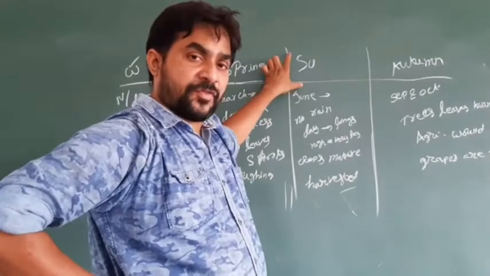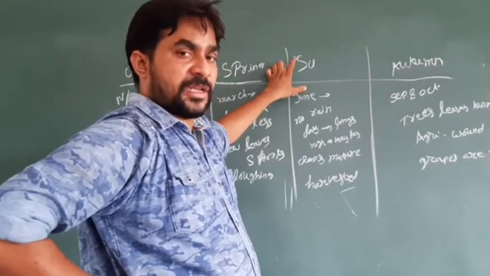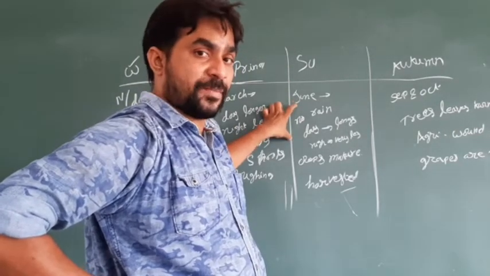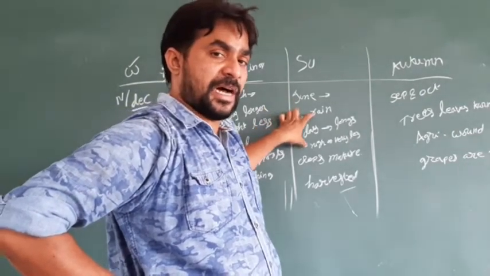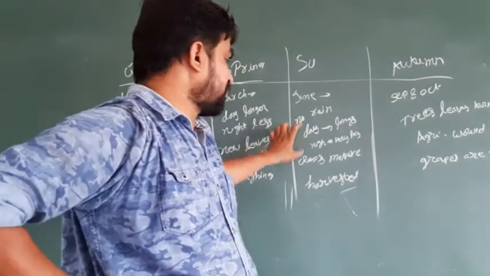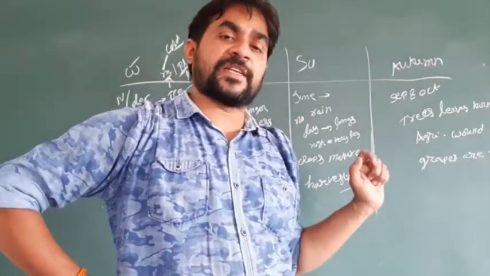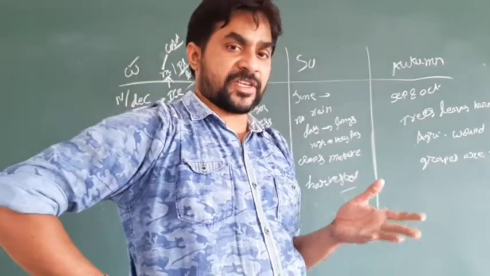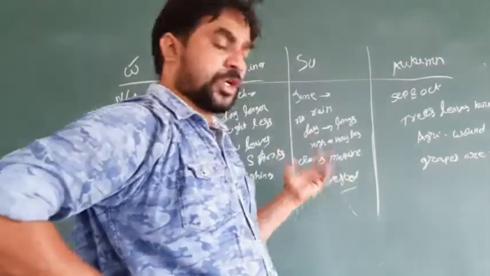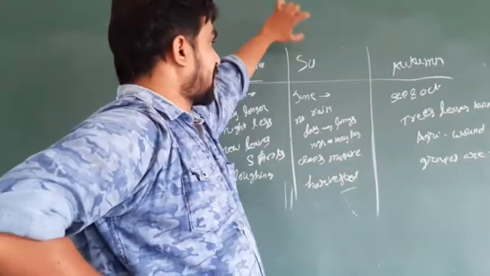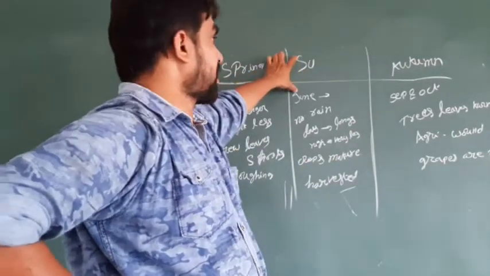So in the summer season there is too much daytime, no rain but long daytime, and less night time. And here the crops are going to mature. It means it is the season ready to harvest. The crops are mature, and we can go for harvest. That's the summer season.